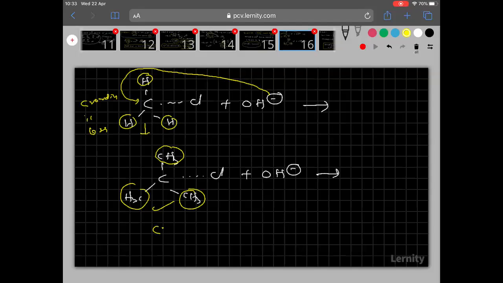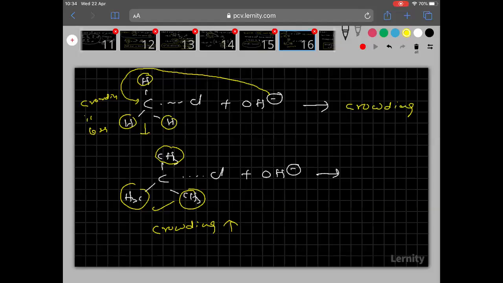But here what happened? Crowding is high. At this carbon, you see crowding is high. I hope you understand my point here. Clear? Therefore, nucleophile attacks easily where crowding is less.